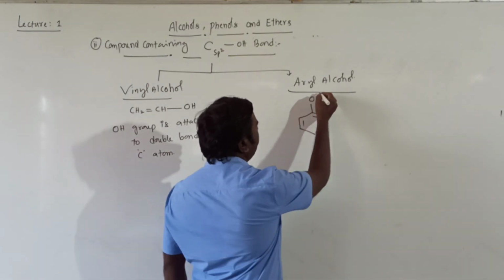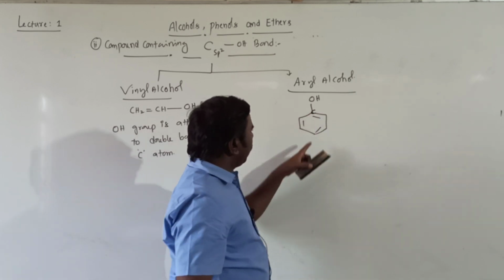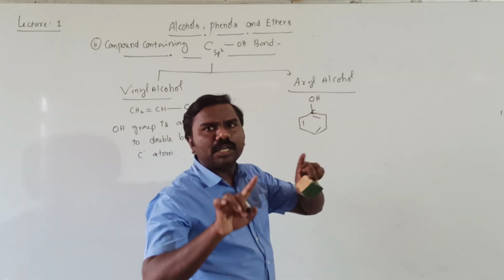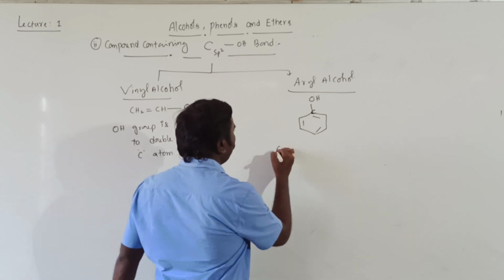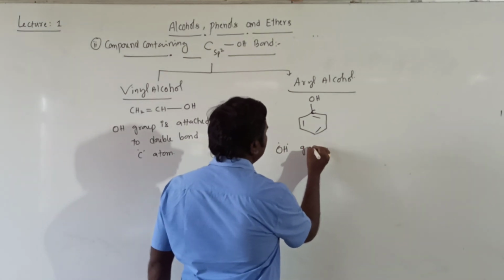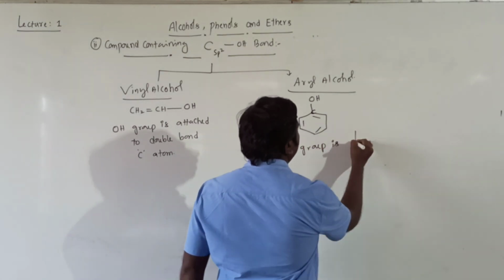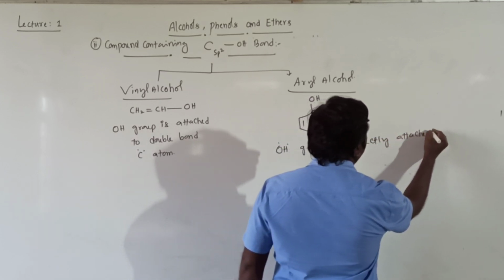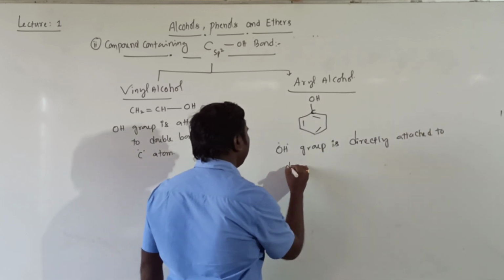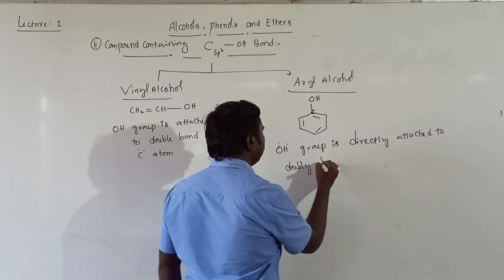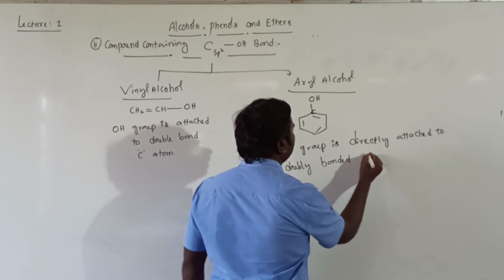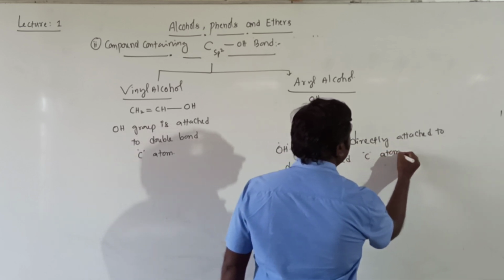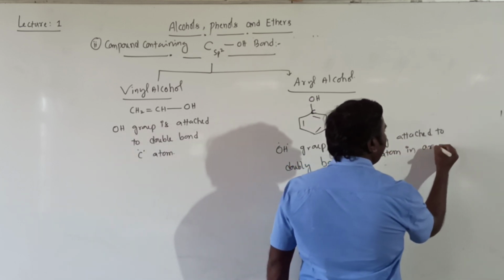So the OH group is directly attached to the doubly bonded carbon atom in the aromatic ring.